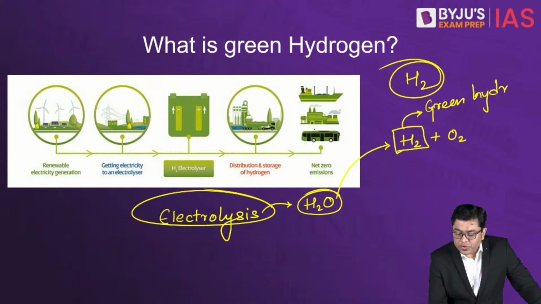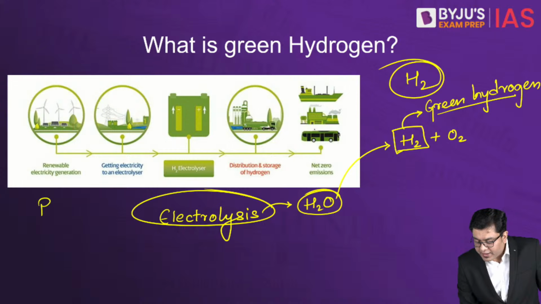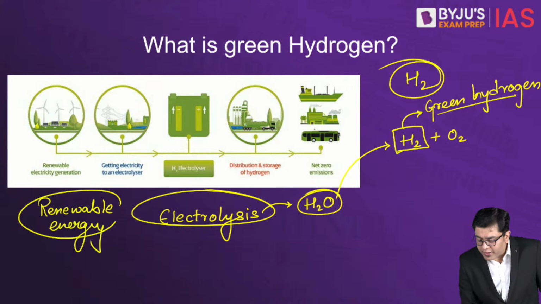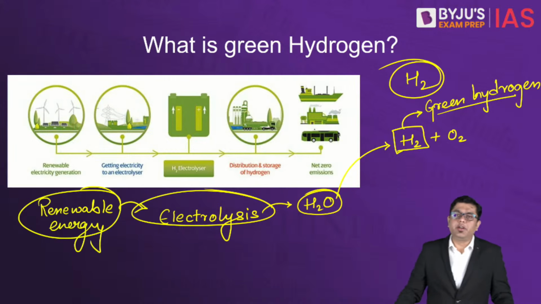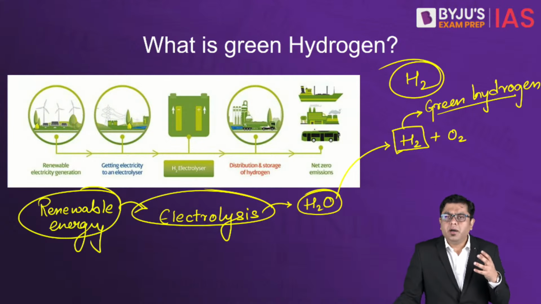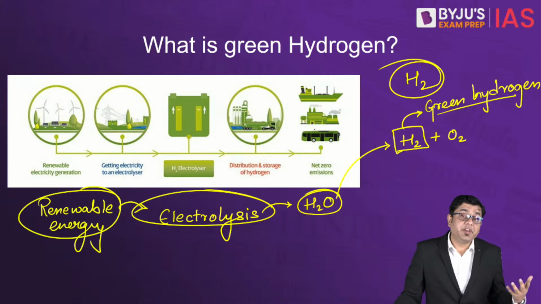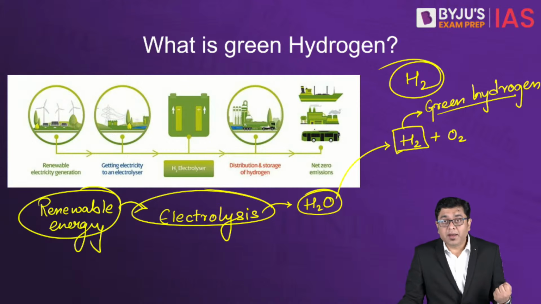Why is it green hydrogen? Because the energy required for that electrolysis is renewable energy. It is the renewable energy which powers that electrolytic process. Now here, India is basically a tropical country. Means what? India receives a significant amount of solar surplus as well, in terms of the solar insolation that India is receiving. It does receive in surplus quantity.